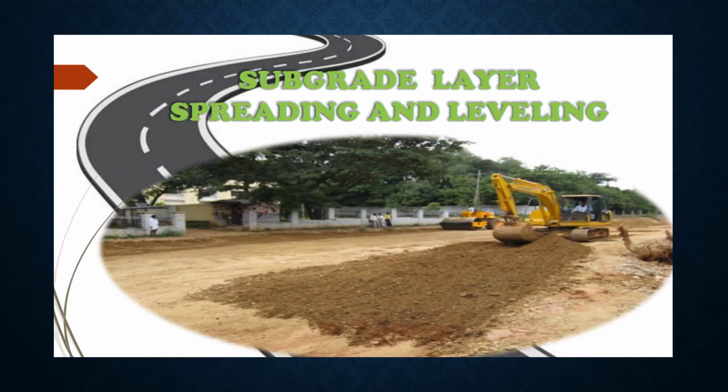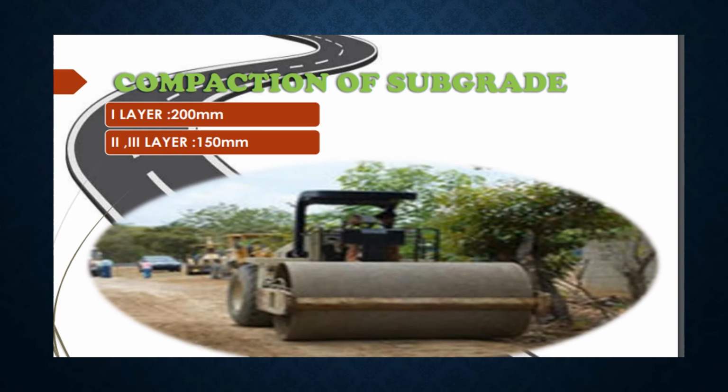Here in this figure it shows subgrade layer spreading and leveling. Here in this figure it shows compaction of subgrade. Usually the compacted thickness of subgrade layers varies from 150 to 300 mm.